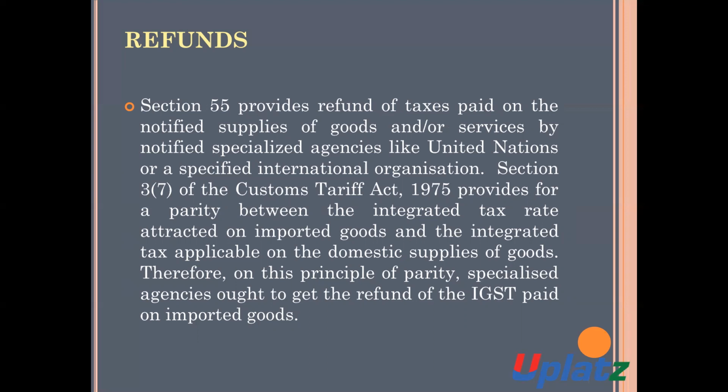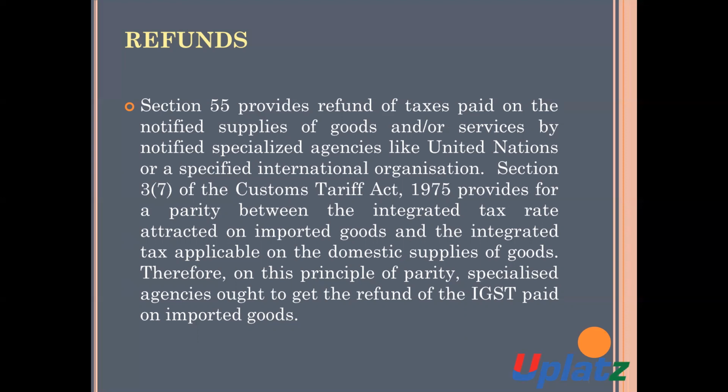Section 3, subsection 7 of the Custom Tariff Act 1975 provides for a parity between the integrated tax rate which attracts on imported goods and the integrated tax which is applicable on the domestic supply of goods.